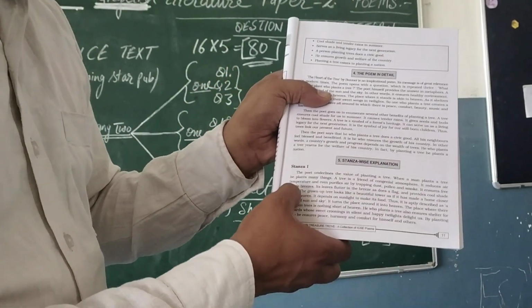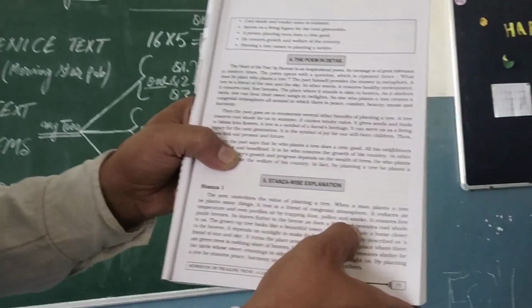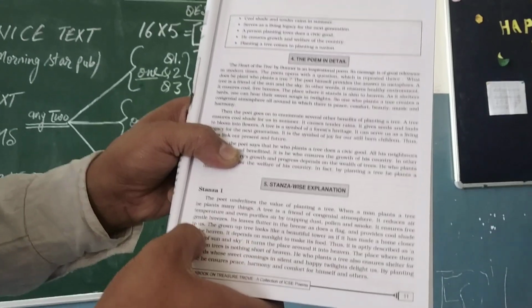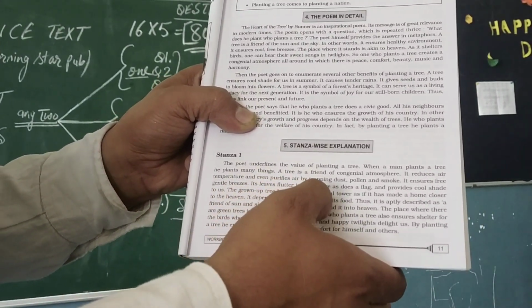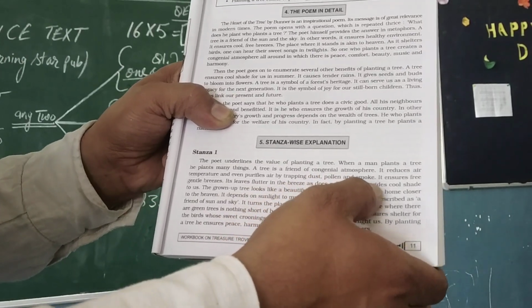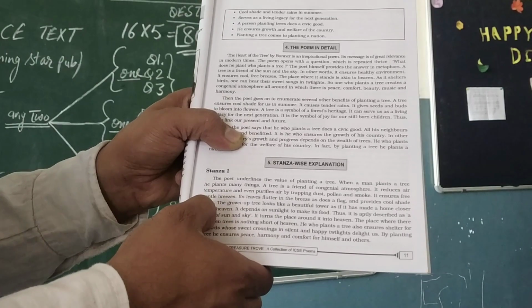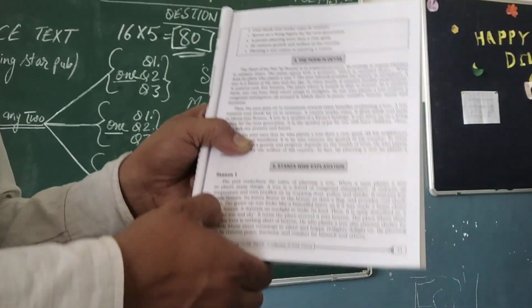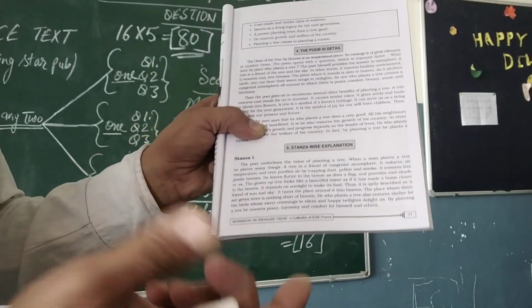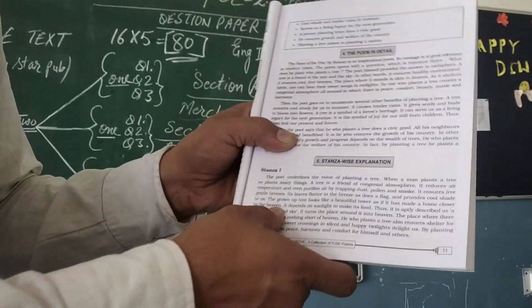It reduces air temperature and even purifies air by trapping dust, pollen and smoke. It ensures free gentle breeze. Its leaves flutter in the breeze like a flag and provide cool shade to us. We can understand, as trees provide cool shade to us, trees bring the rain. Because of trees, there is wind blowing very nicely and cool breeze is blowing. Where there are trees, we feel the temperature is good.